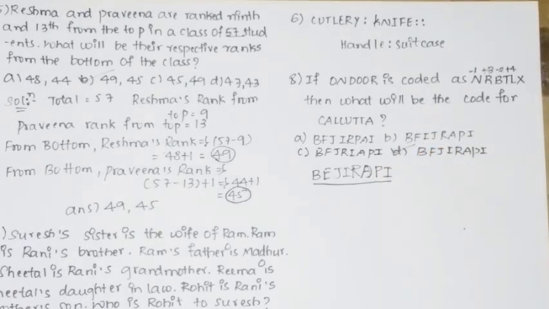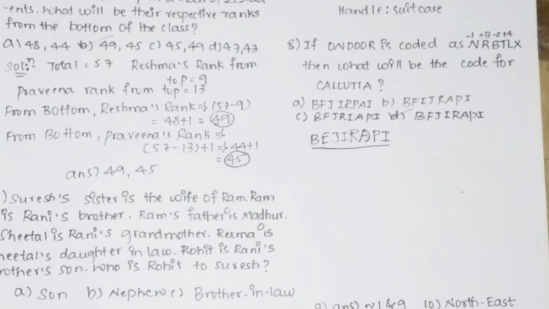So next thing is the blood relations. They have told that Suresh's sister is the wife of Ram, and Ram is Rani's brother, and Ram's father is Madhur. Sheetal is Rani's grandmother, and Reema is Sheetal's daughter-in-law, and Rohit is Rani's brother's son. Who is Rohit to Suresh?